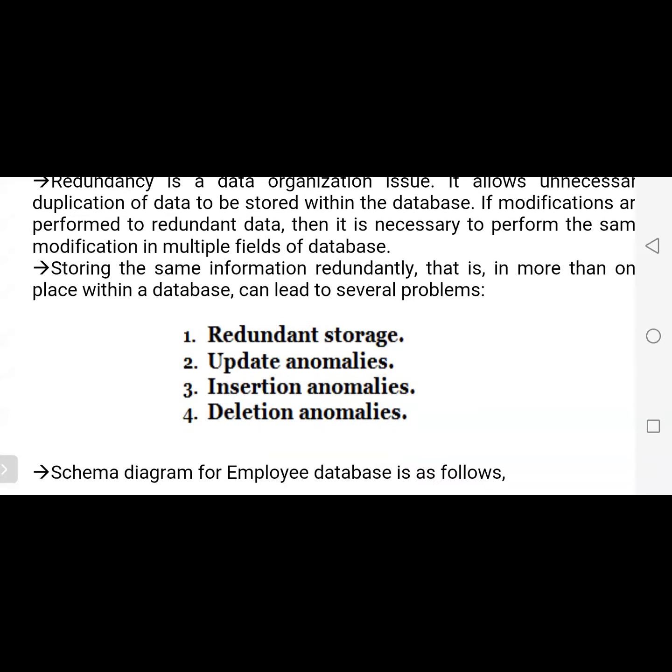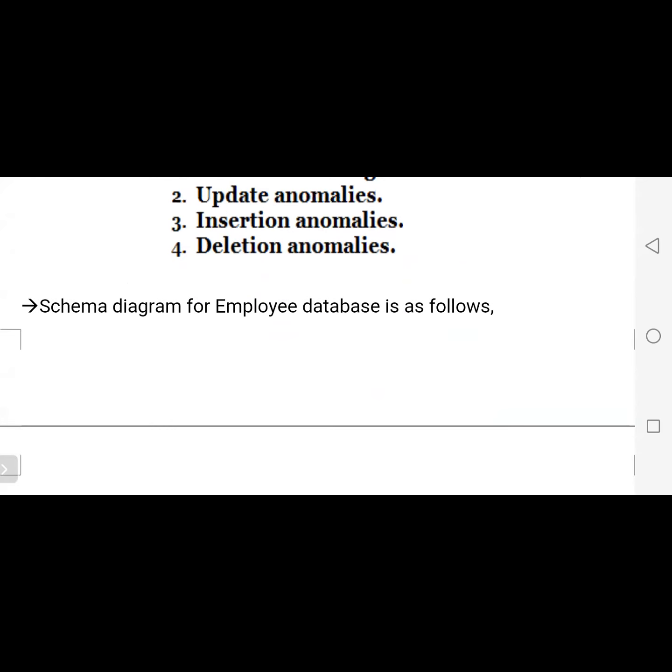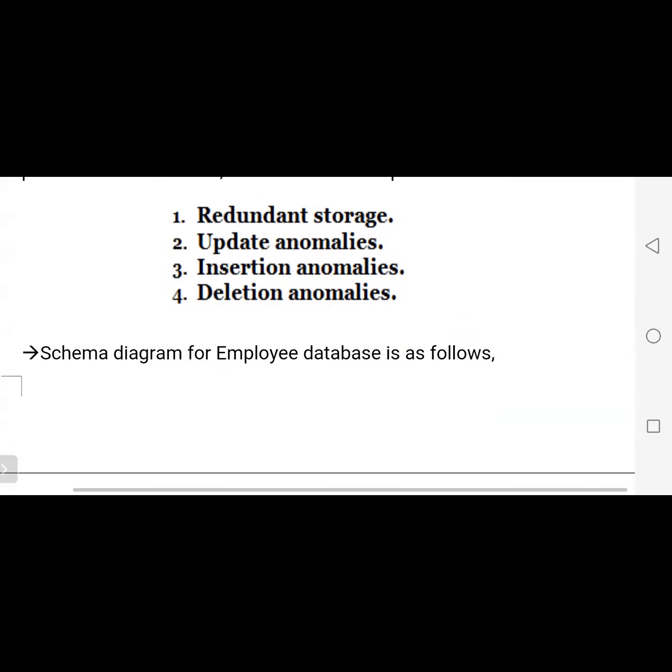So storing the same information redundantly, that is, in more than one place within the database, can lead to several problems. Those are redundant storage, the first one, and then update anomalies, insertion anomalies, and deletion anomalies. Let us try to see this with one example. Which types of problems occur?